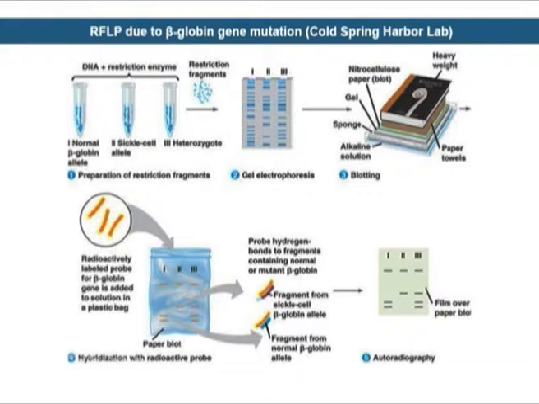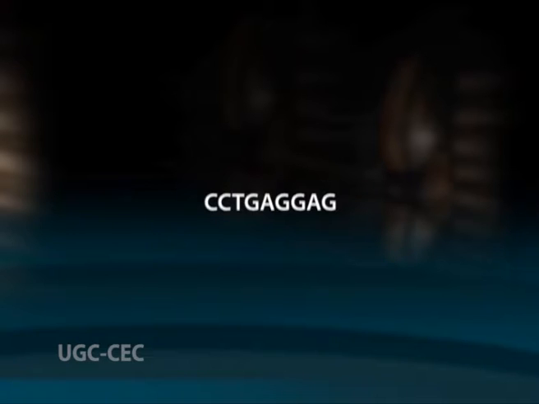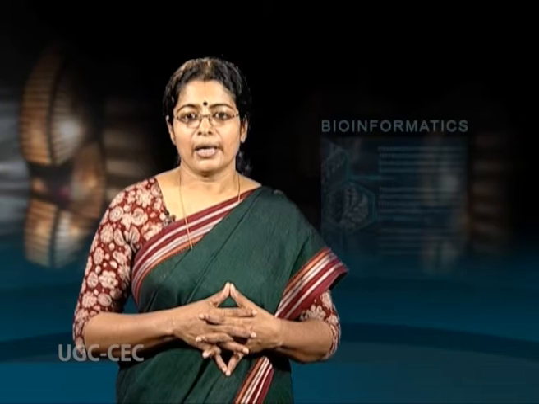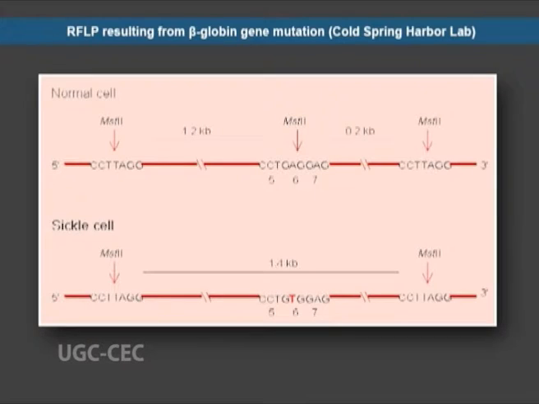In a normal cell, the sequence corresponding to the 5th and 7th amino acid of the beta globin peptide is CCTGA-GGAG, which can be recognized by the restriction enzyme MST2. In the sickle cell, one base is mutated from A to T, making the site unrecognizable by MST2. Thus, MST2 will generate a 0.2 kb fragment and 1.2 kb fragment in the normal cell, but generate a 1.5 kb fragment in the sickle cell.